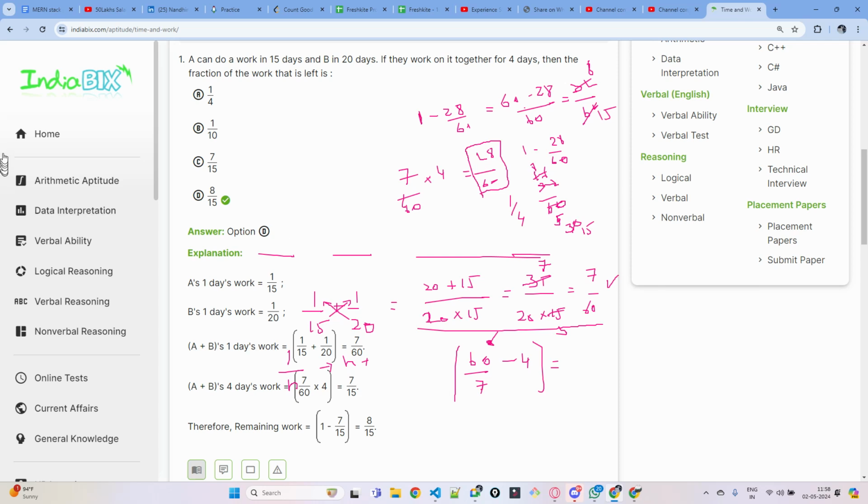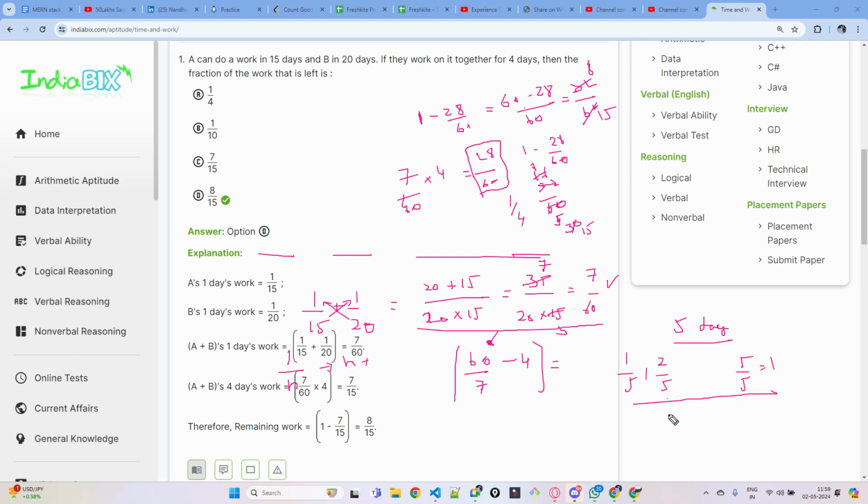Always remember, here, if you can finish the work in 5 days, how much work will you complete in 1 day? 1 by 5th of the work will complete in 1 day. Okay. So in the second day, you will complete 2 by 5th of the work. Like 3 by 5th on the third day. 4 by 5th of the work will finish in the 4th day. So 5 by 5th of the work you will complete in the 5th day. The complete work, which is what? 1. The complete work you have completed means 1. This is the complete work. Okay. This is how you have to see.